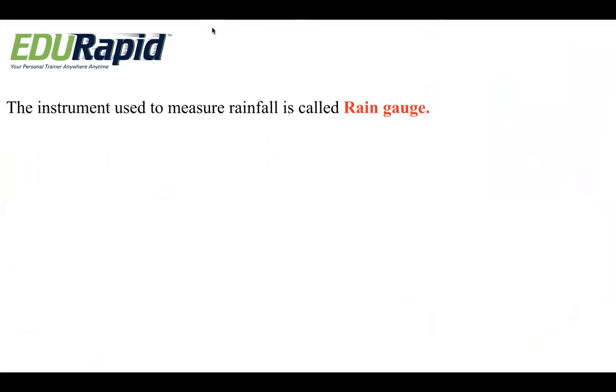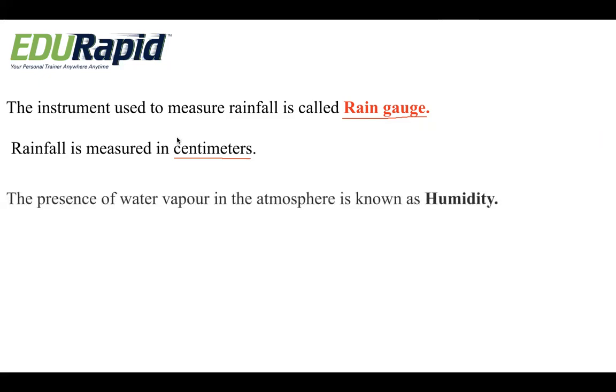The instrument which is used to measure rainfall is called a rain gauge. Very important: a rain gauge is an instrument which is used to measure rainfall. Rainfall is measured in centimeters. So with the help of a rain gauge, we measure the rainfall in terms of centimeters.